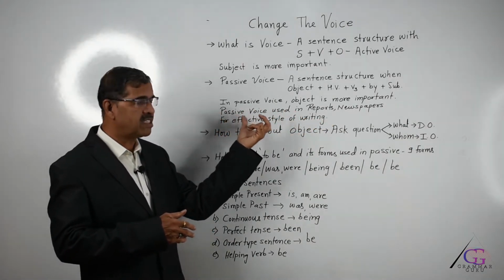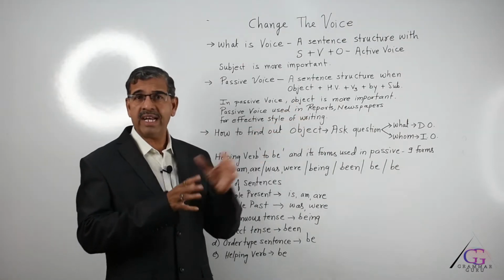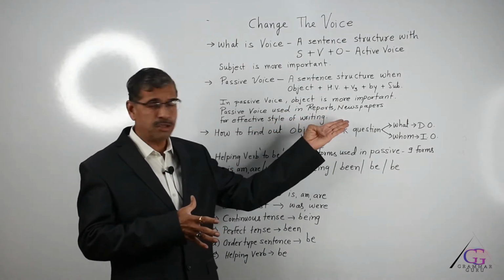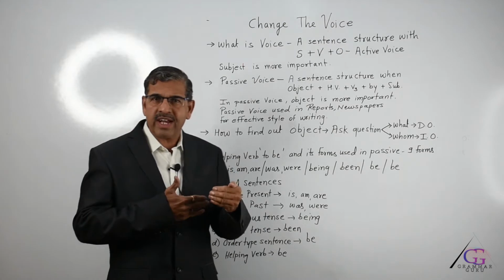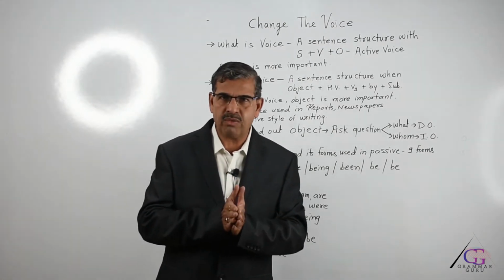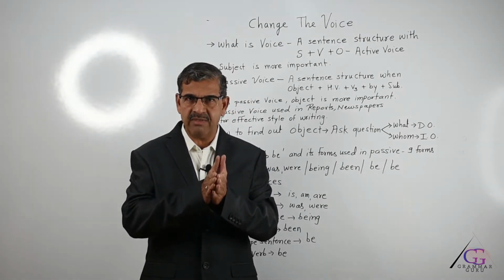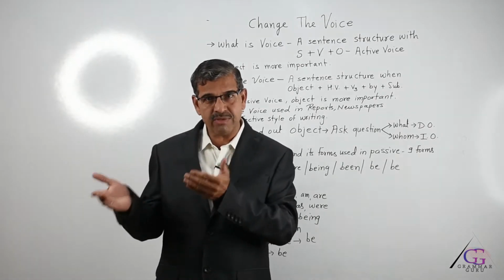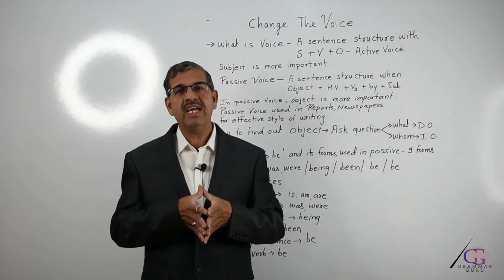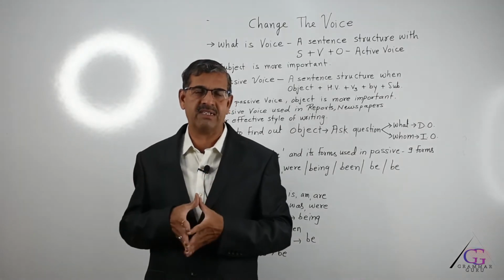Passive voice structures are a very effective way of communication, especially when you are writing a report or a newspaper report. Let's take one example. A tree plantation drive was organized by our school. This is passive voice, and the same sentence said in active voice is: our school organized a tree plantation drive.